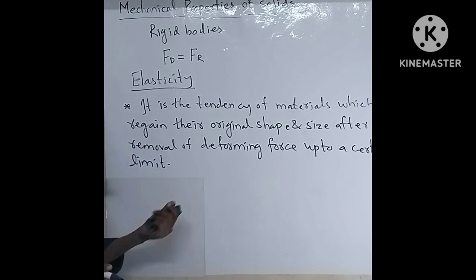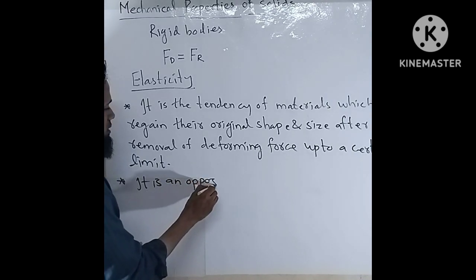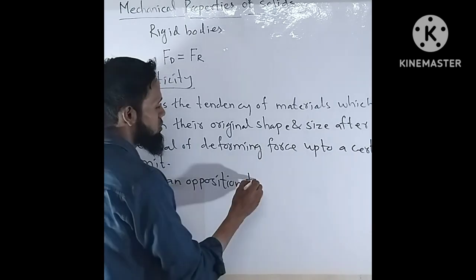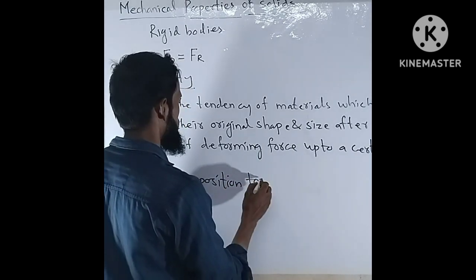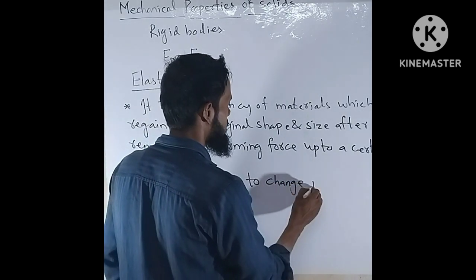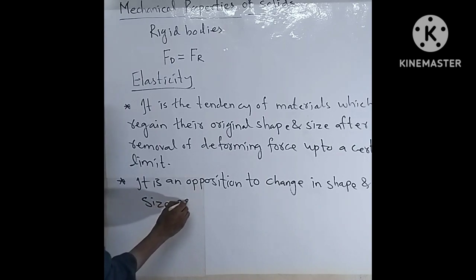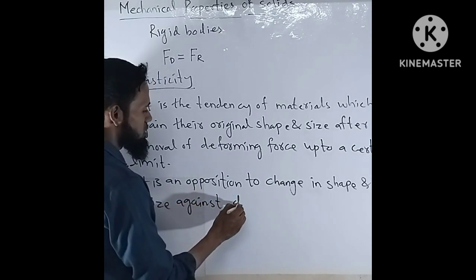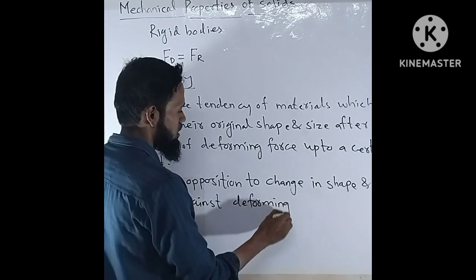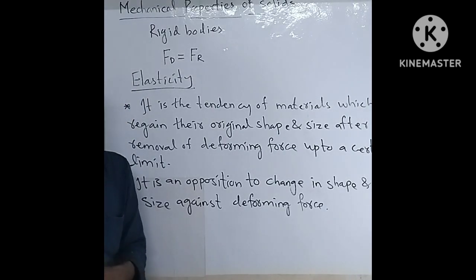So we can give a second definition: elasticity is an opposition to change in shape and size against the external deforming force. We can understand this with the help of an example.